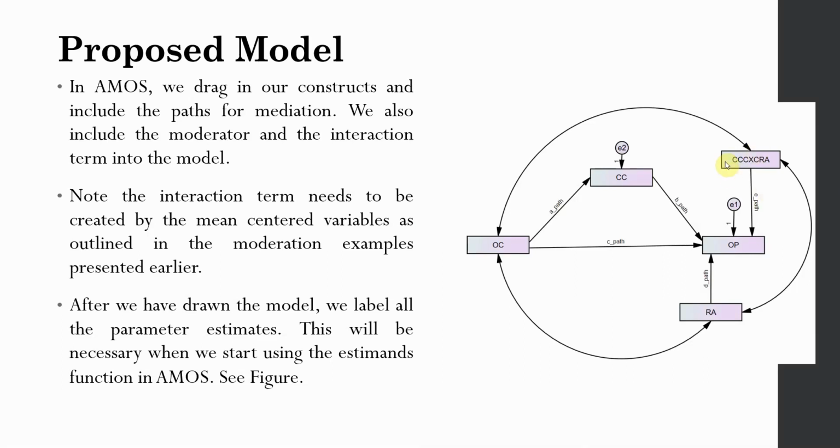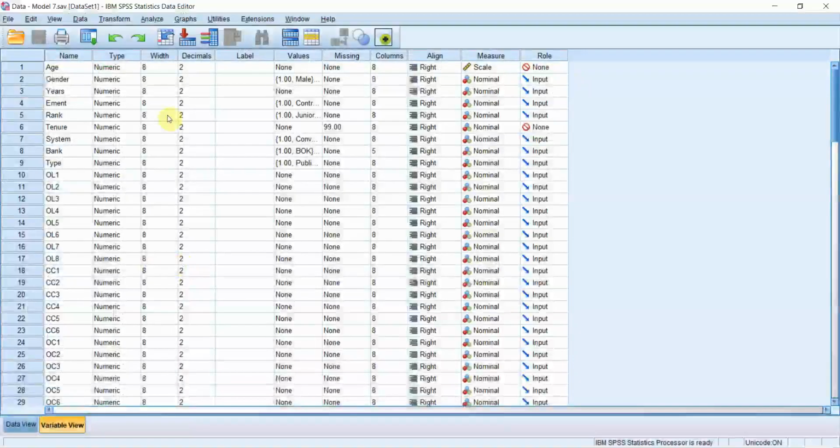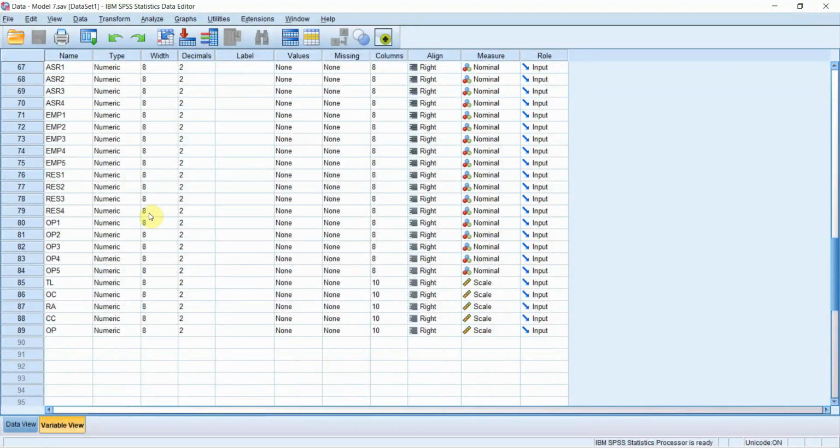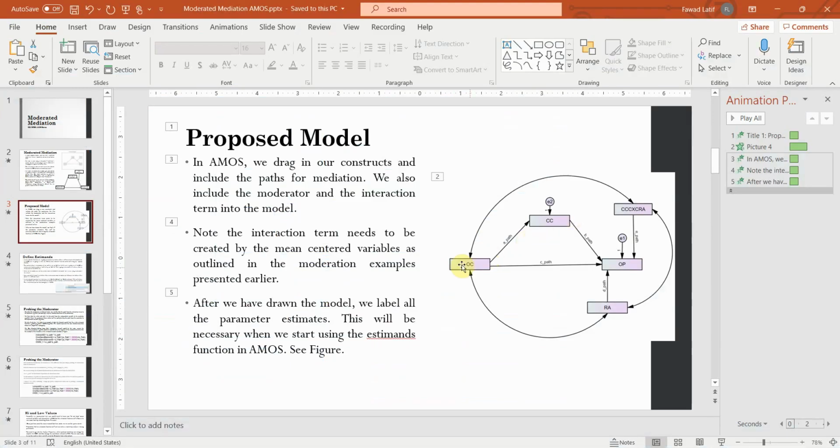Let's center our variables quickly. Now here is my data set, and I've already created the composite variables. So I've got OC here, CC here, OP here, RA here. Now all those four variables that I need, here they are. So I need to center my CC variable and my RA variable, because CC is the independent variable in the relationship that is being moderated and RA is the moderator.